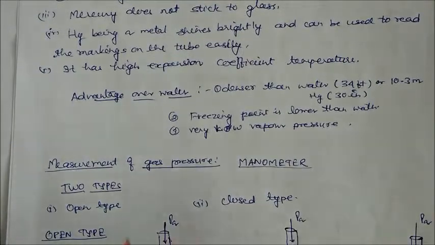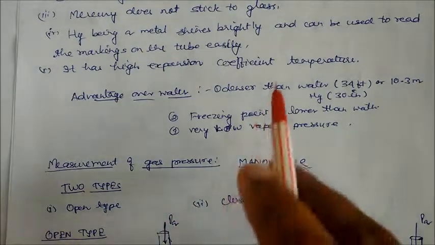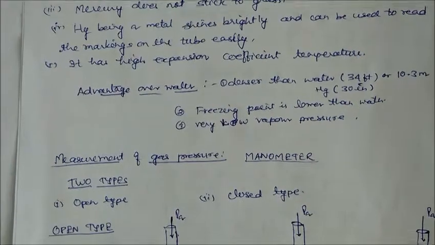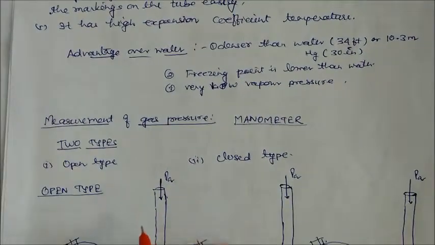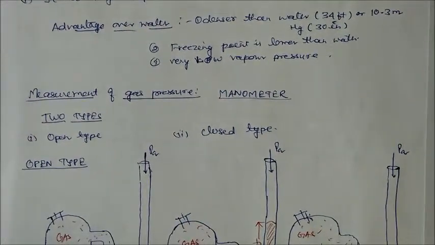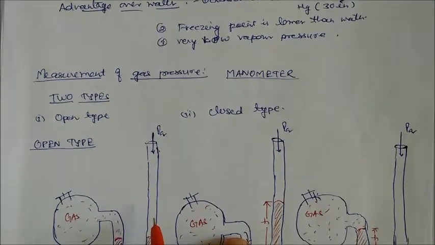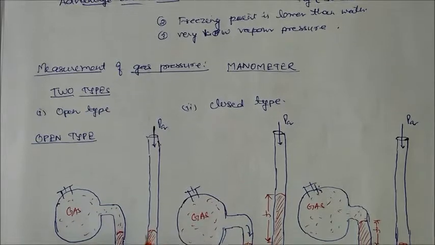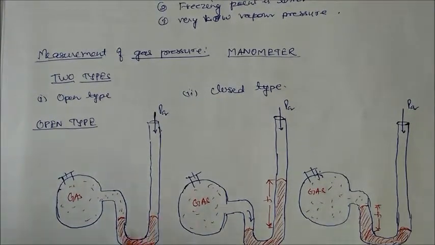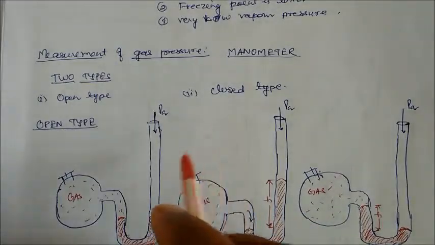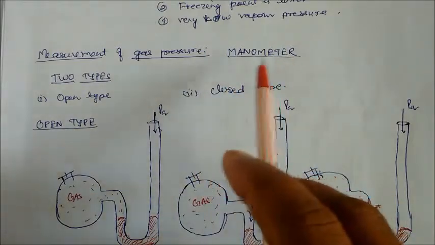Now for measuring other gases, this is for the air. How to measure? Air is measured by the instrument barometer. But suppose there are other gases, like nitrogen, ammonia, sulfur dioxide. So how to measure those gases or any other gases? For those gases we have another device that is called a manometer. So manometer is a device.